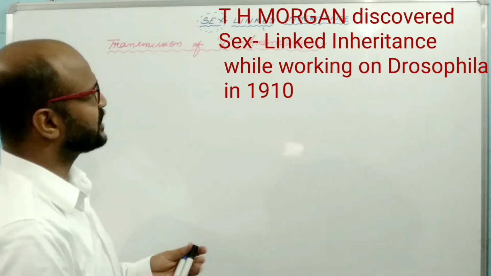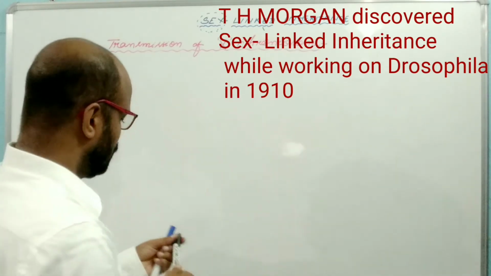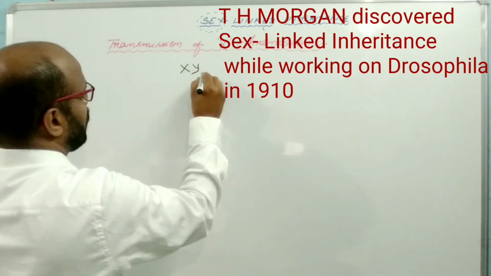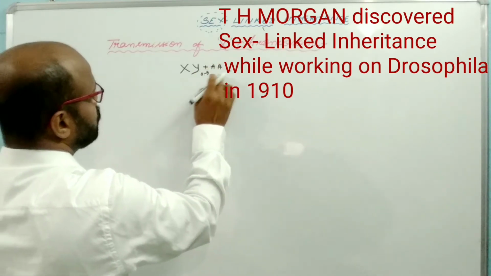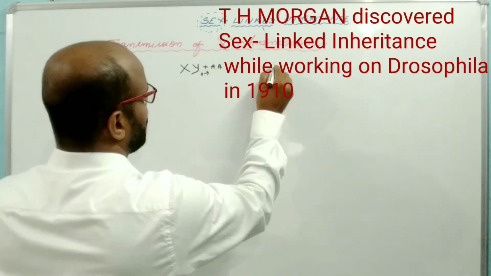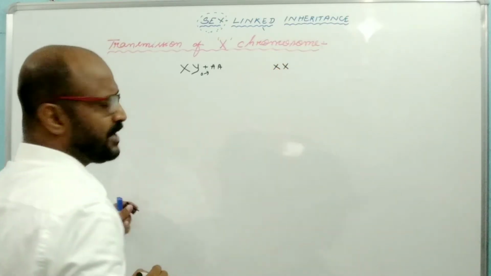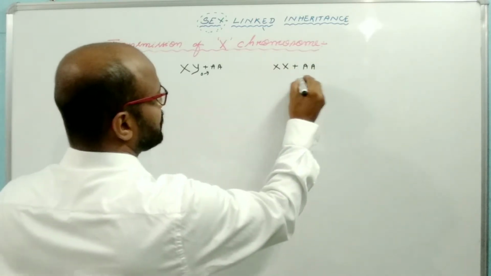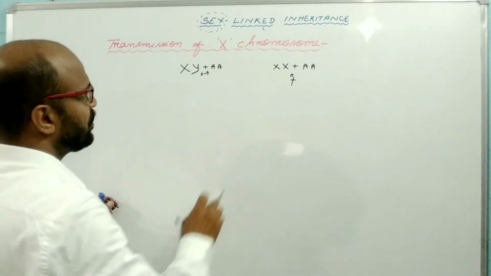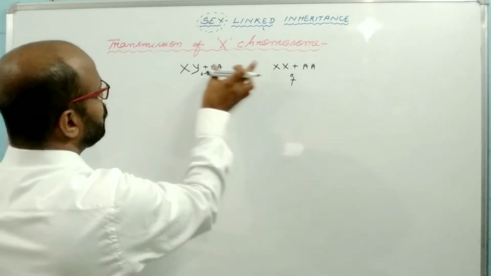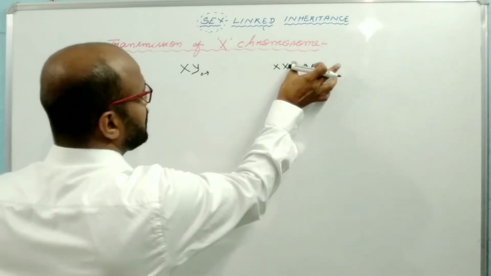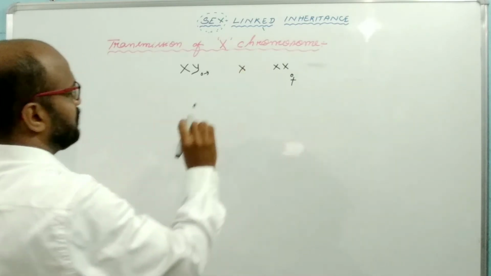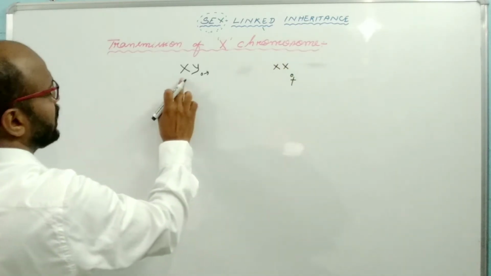Suppose this is the male individual having one X chromosome and one Y chromosome in association with 22 pairs of autosomes, and this is the female individual having two X chromosomes in association with 22 pairs of autosomes. I am ignoring the autosomes here because the autosome number is the same, 22 pairs, in both males and females. I am focusing only on X and Y.